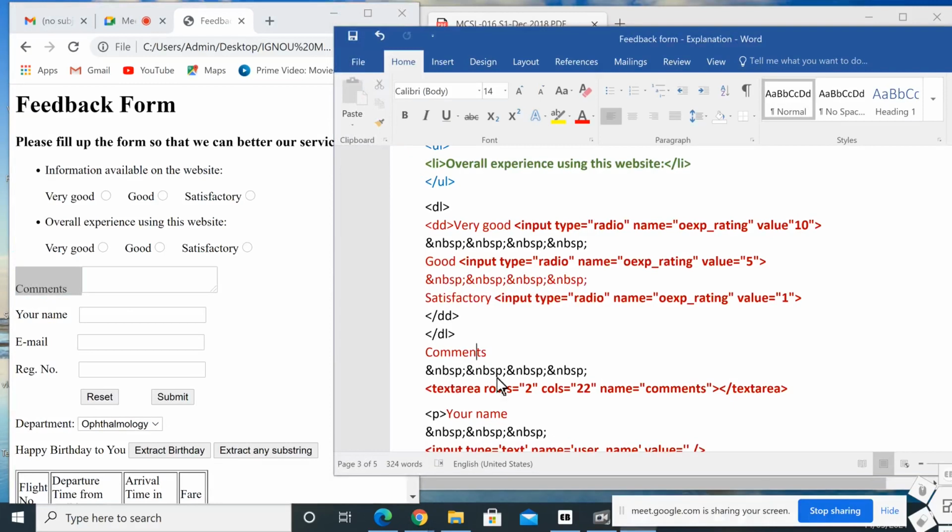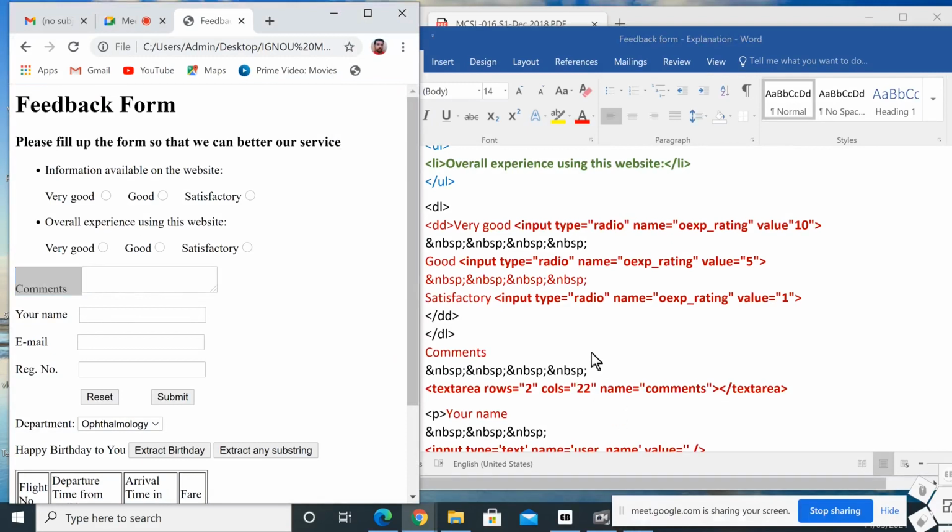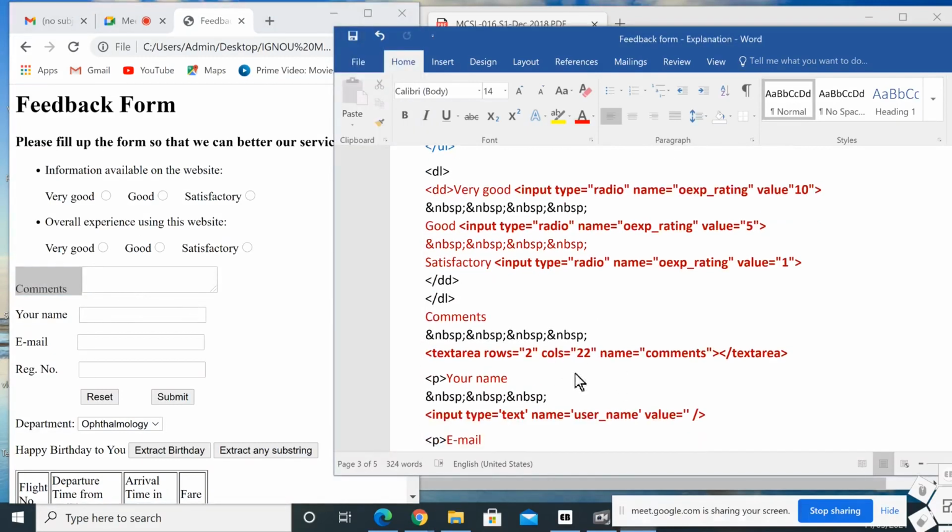So comments, then put 1, 2, 3, 4 spaces, &nbsp;, in between comments and this text. Because it's comments, we use the text area instead of text. By using text area we can specify the rows and columns. If we use text, then we can use only one row. If you want more rows, then we should use the text area. So text area rows equal to 2. That means we can type 2 rows here. Each row contains 22 columns, meaning 22 characters we can type in each row. The name of that text area is comments, and here we close the slash text area.